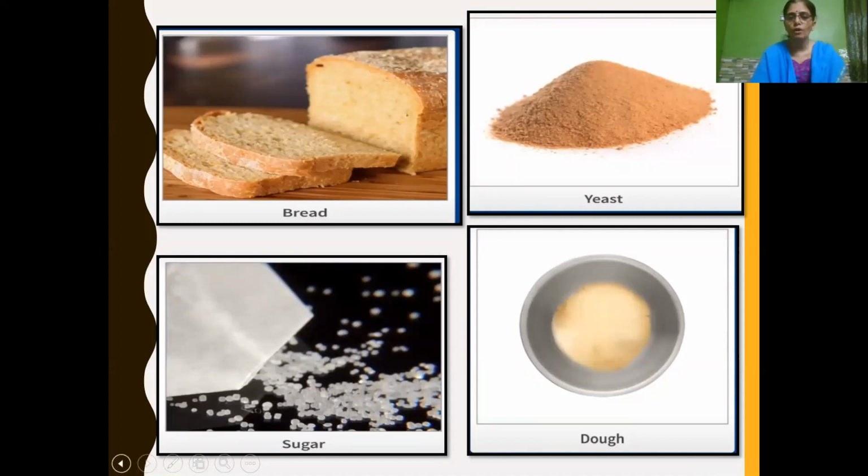It becomes very soft. What is the reason behind it? Yeast reproduces and releases carbon dioxide during its respiration, and this gas gets trapped in the dough, and when it is baked, the gas escapes, making the food items porous and soft.